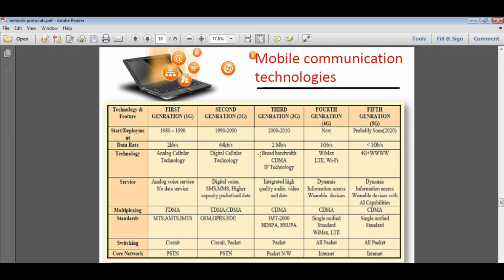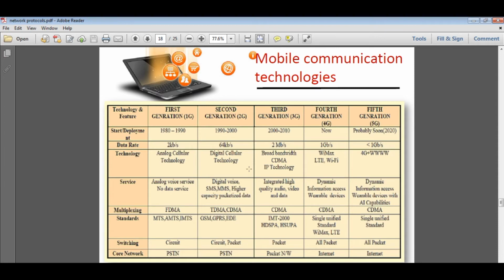Now we are going to understand technology. In first generation technology, the mobile only had buttons and was usable for calling services only. In second generation, digital cellular technology was introduced. It means mobiles could have buttons or digits, and also a touch screen.